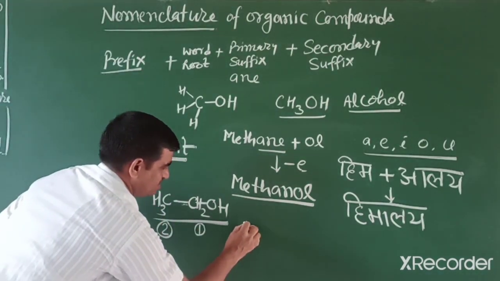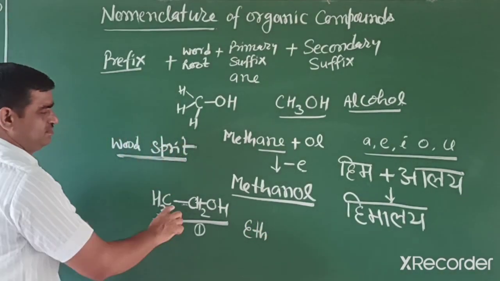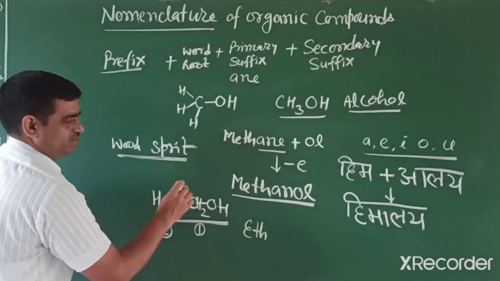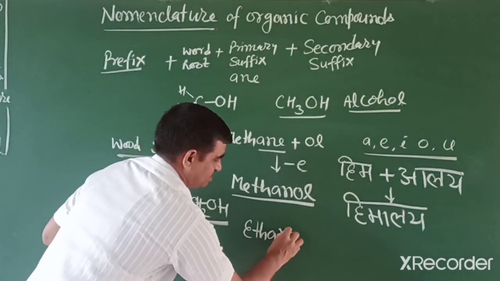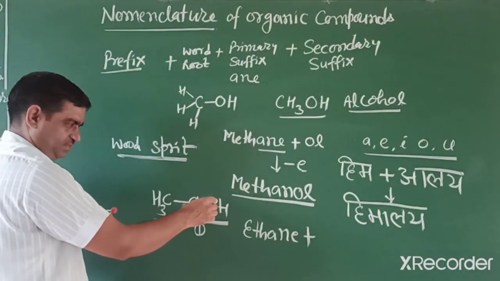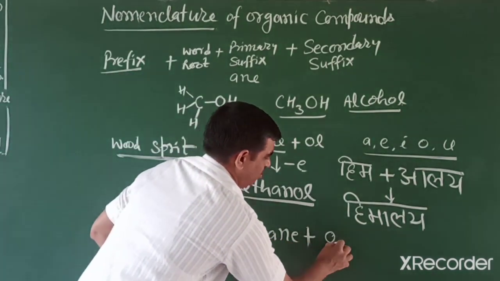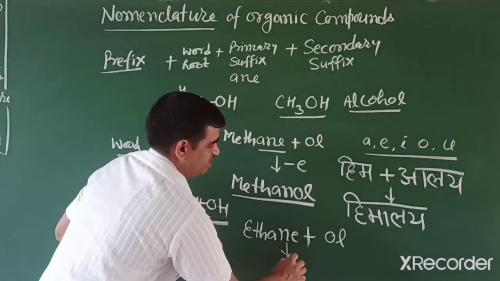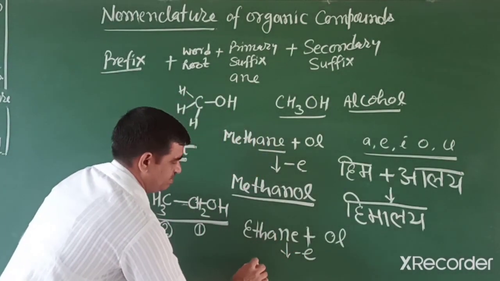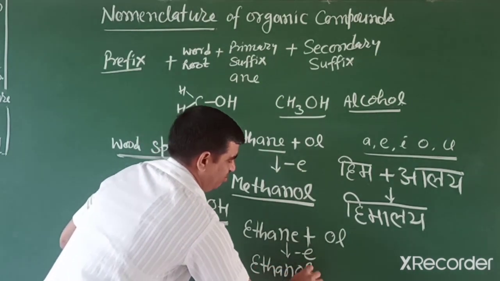So we write its name as ETH, single bond between carbons. So we write the suffix ane, and then the secondary suffix for alcohol, ol. Then we remove the terminal e, so its name is ethanol.